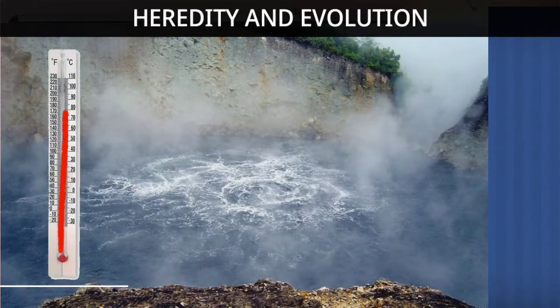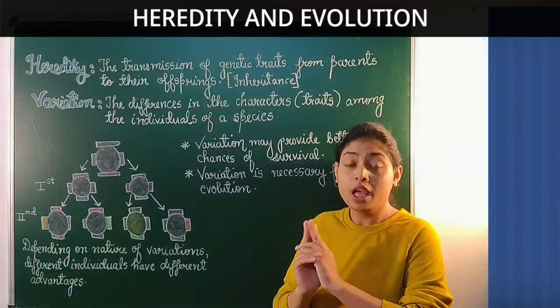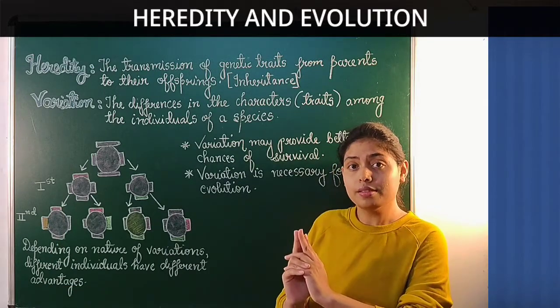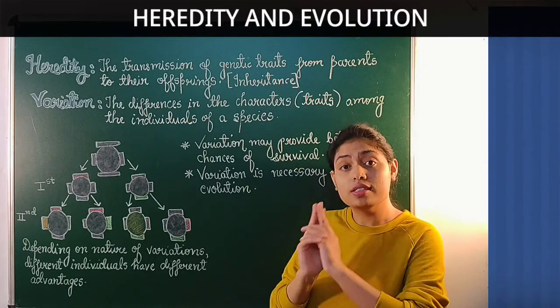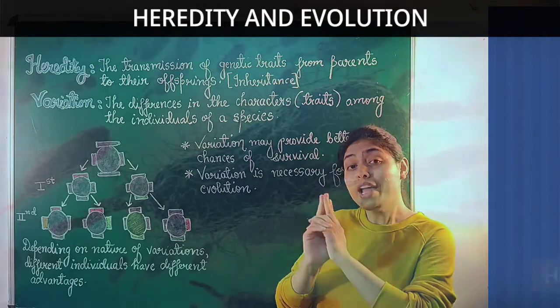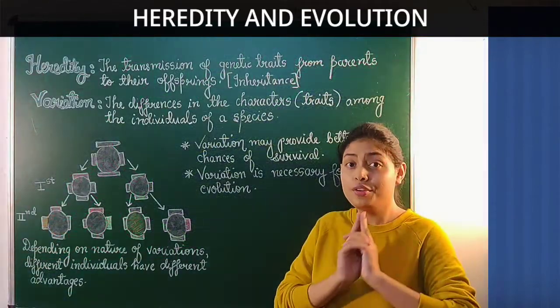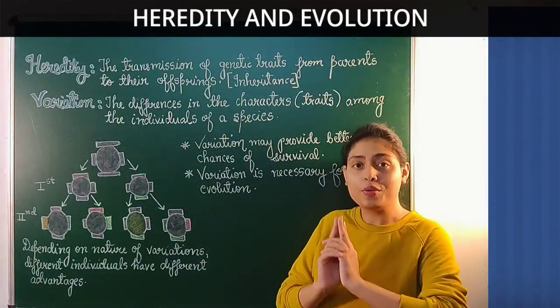The temperature of the water starts rising due to global warming. Because of the rise in the temperature, what happens? Most of the bacteria would die, while a few variants of bacteria which have heat resistance will survive, reproduce and grow.